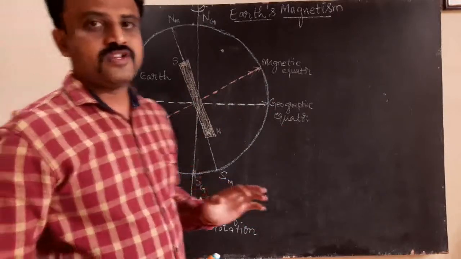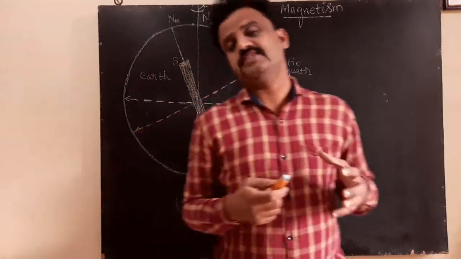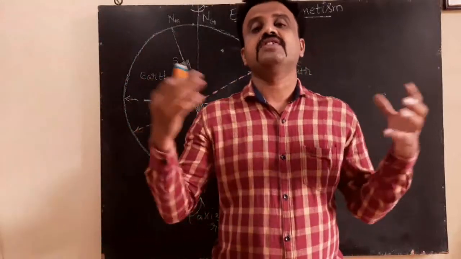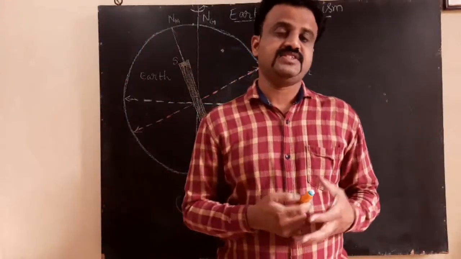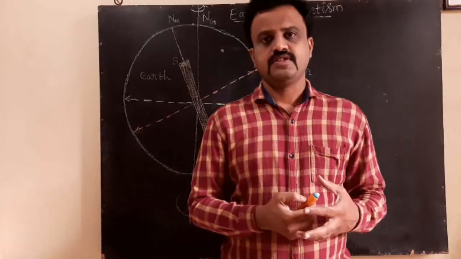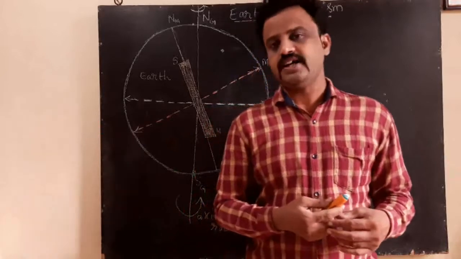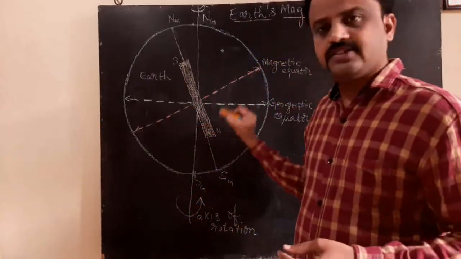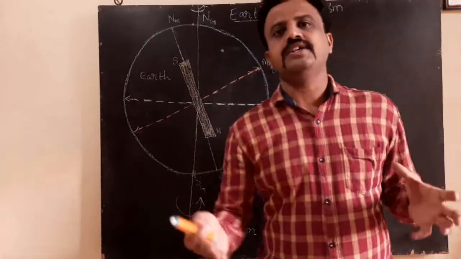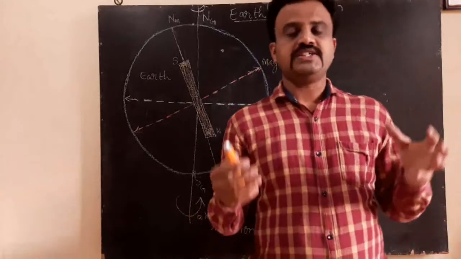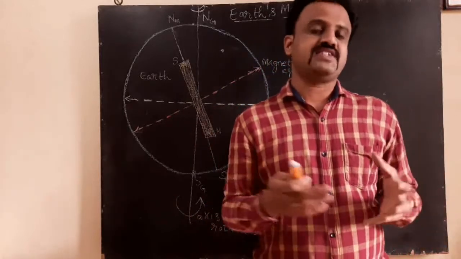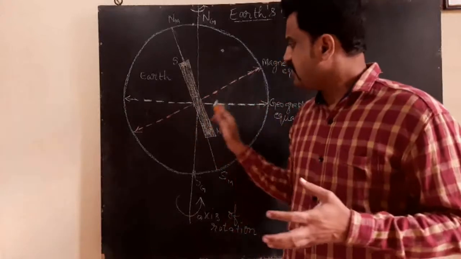Now, what makes the Earth behave like a magnet? That is the question. There are different theories. One theory is that within the Earth there is molten iron and molten cobalt in the liquid state. It's very hot inside the Earth.